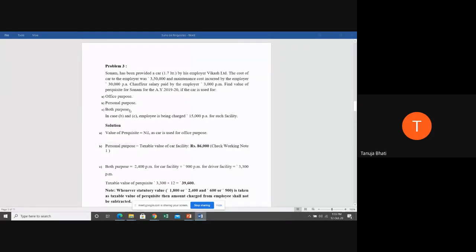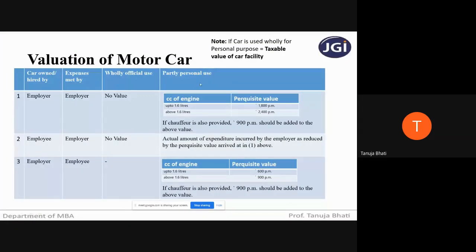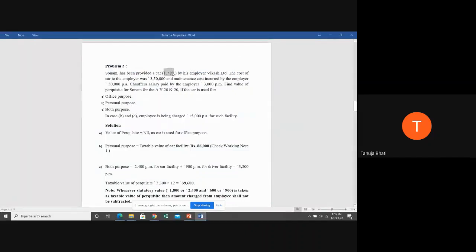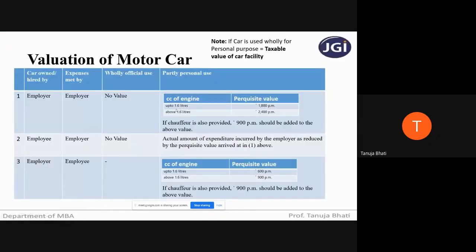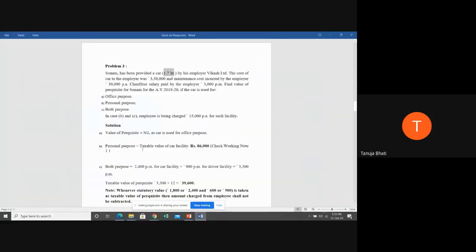Next, both purposes. If it is partly personal use and partly office use, then your calculation will depend upon the engine capacity. Tell me, students, what is the engine capacity here? 1.7 liters. So 1.7 is above 1.6 liters, right? So what perquisite value do we take? 2,400 per month. So 2,400 into 12.